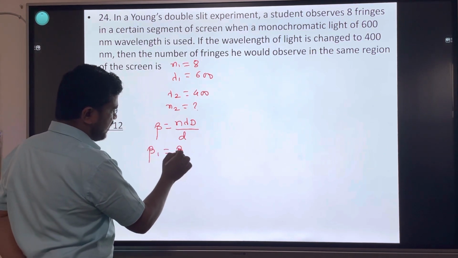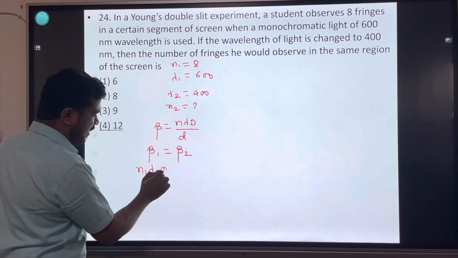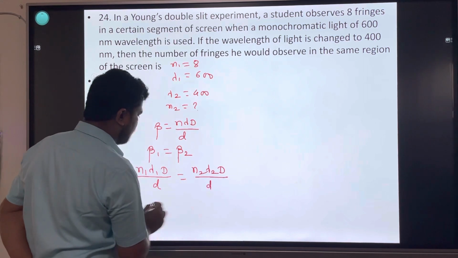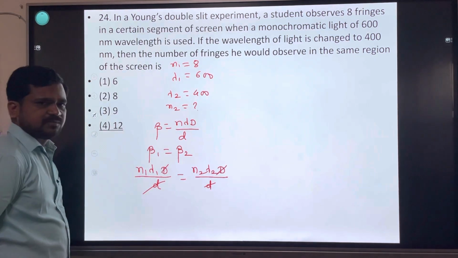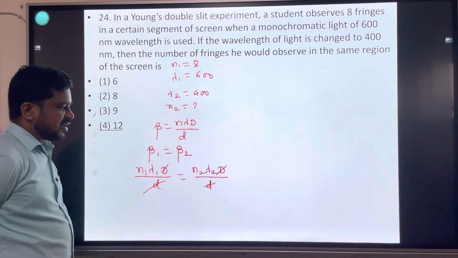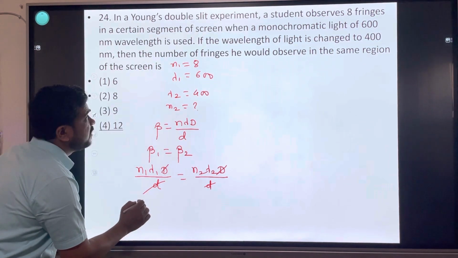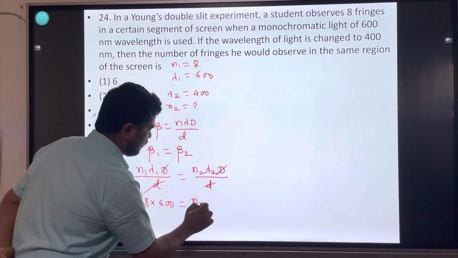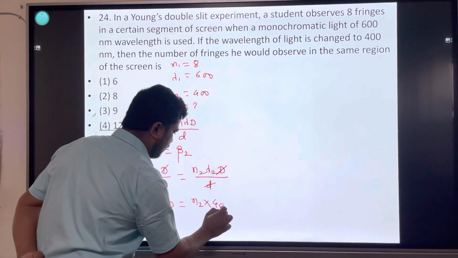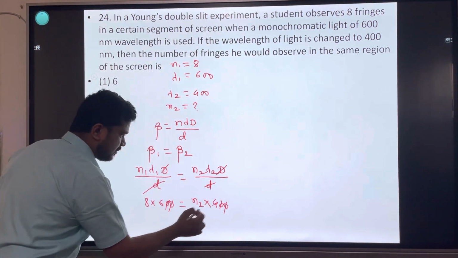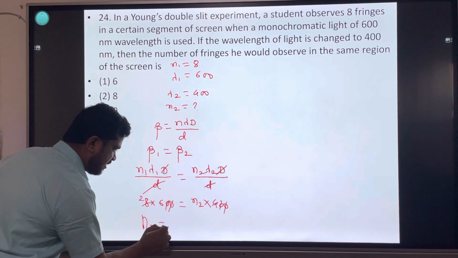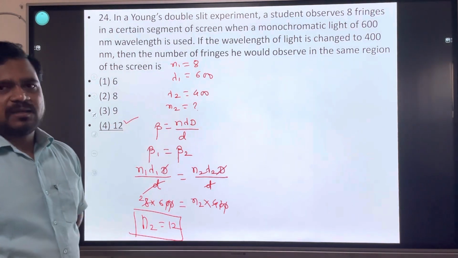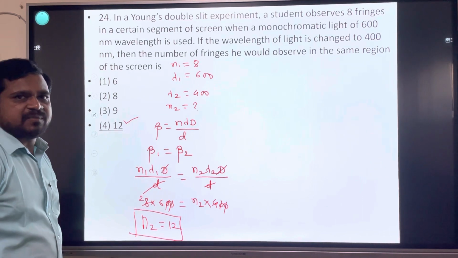Beta 1 is equal to beta 2, so n1 lambda 1 D divided by d is equal to n2 lambda 2 D divided by d. This arrangement is kept constant, capital D and small d values are not given. Then n1 is 8 fringes into lambda 1 600, lambda 2 is equal to 400, n2 is not given. So n2 is equal to 12 fringes. Direct and easy question. Keep the fringe width formula in mind.